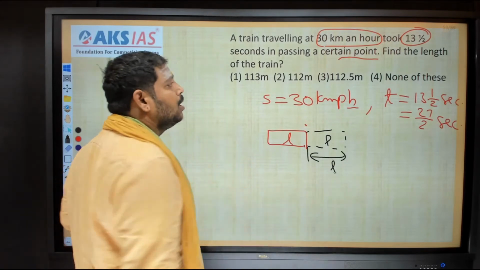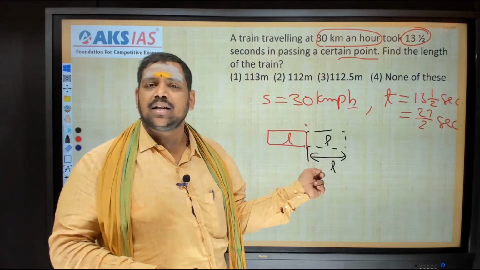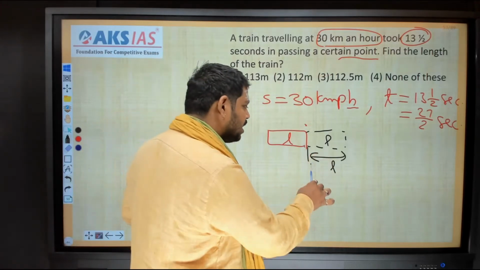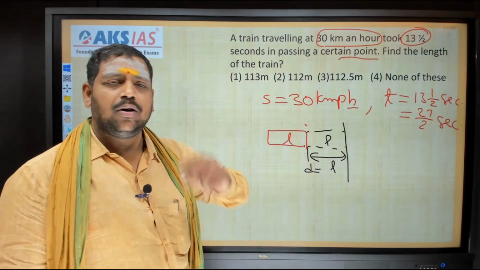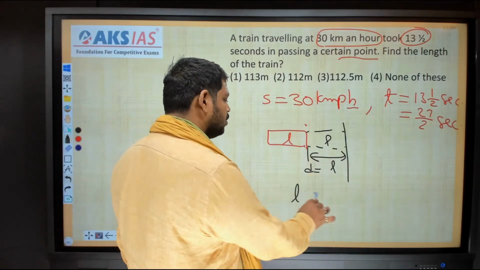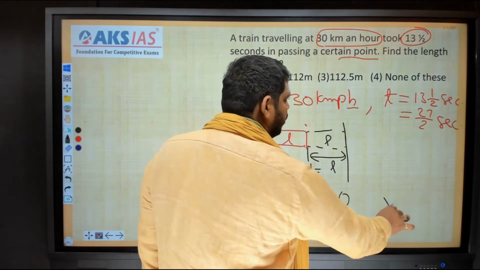Now what is asked? Find the length of the train. Length means distance traveled, right? Because this is the distance traveled. Distance traveled means speed into time. Length L is equal to speed into time. What is the speed? 30. What is the time? 27 by 2.